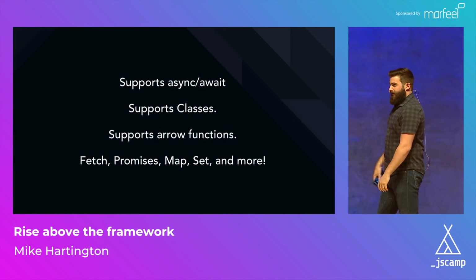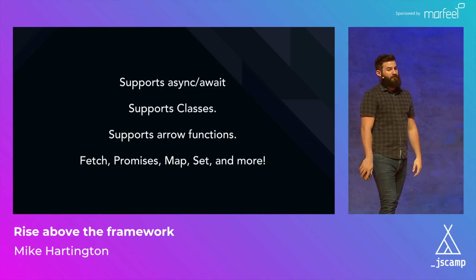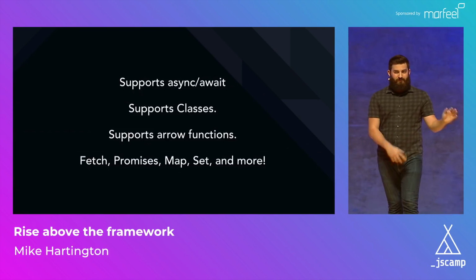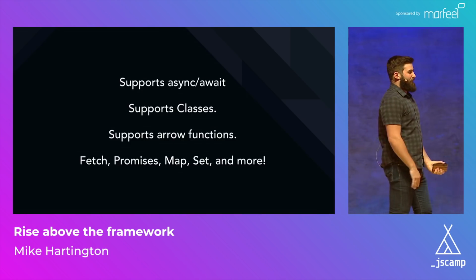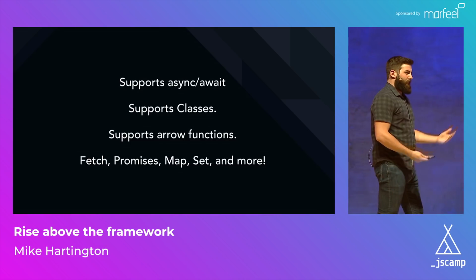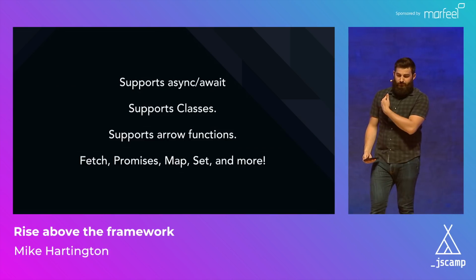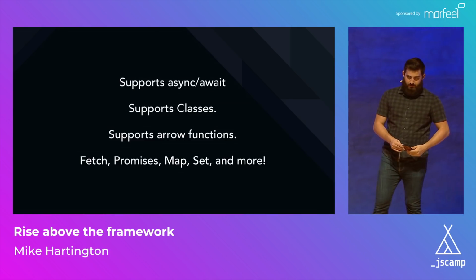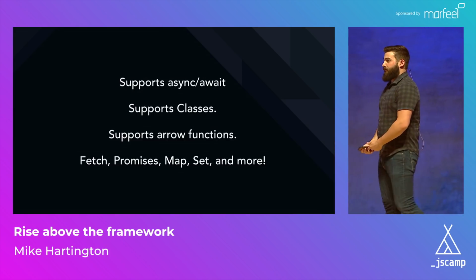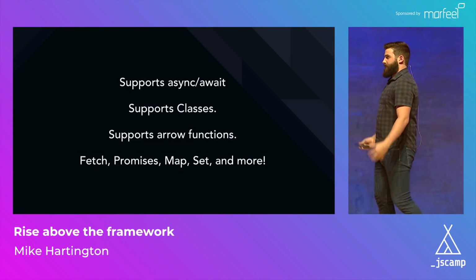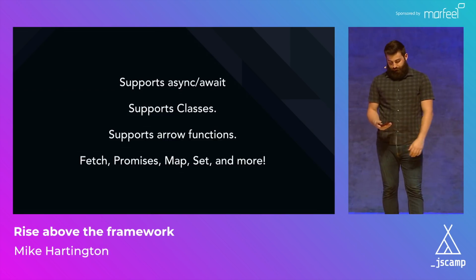So if you ship code using script type module, guess what? You automatically have support for things like async await. No transpilers, no compilers needed. We get to use class syntax. Arrow functions, something that we all kind of think is like, oh, arrow functions, that's so commonplace. Well, not really, and we get to use them inside of script type module. But we also get fetch, promises, all these different array methods, everything that we have come to know and love about our modern, fancy JavaScript. We don't have to pay the cost for transpiling it down.